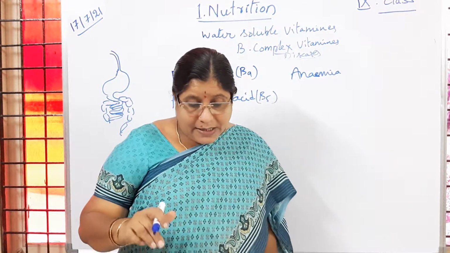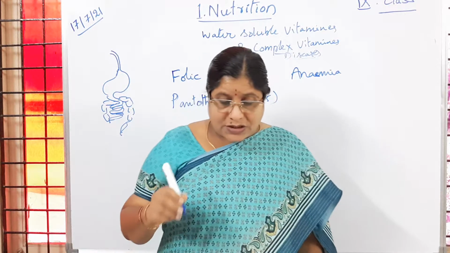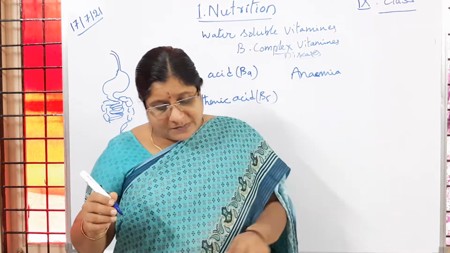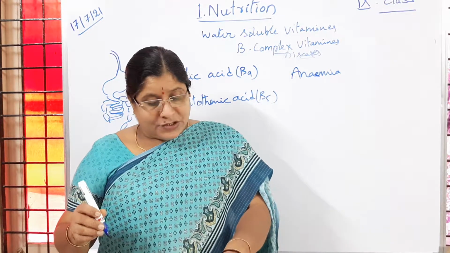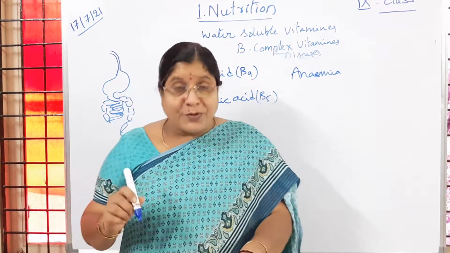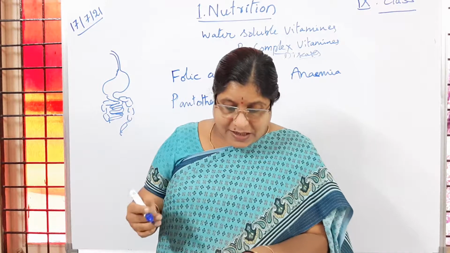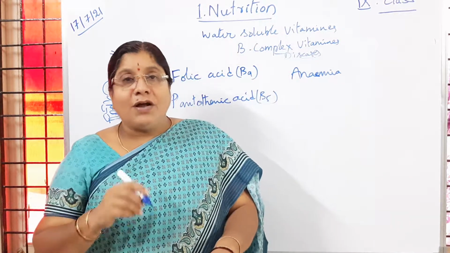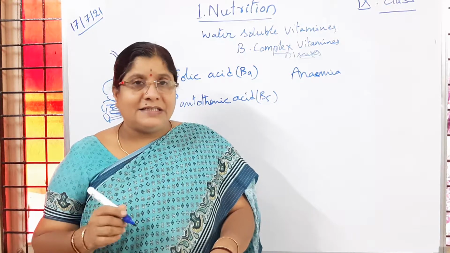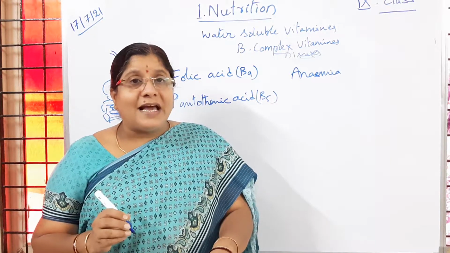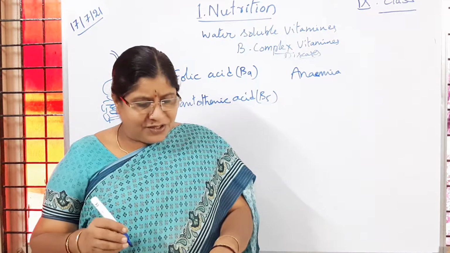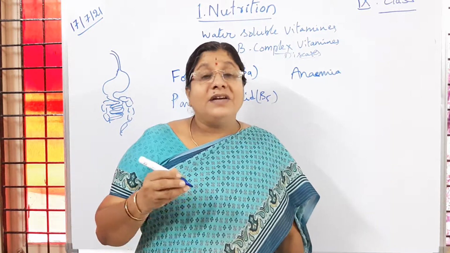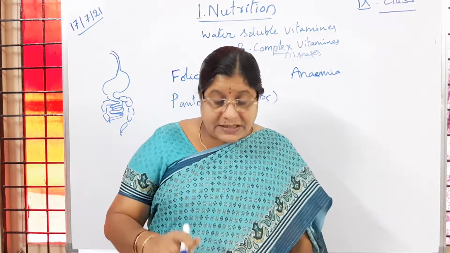B5, and it is present in sweet potatoes, groundnuts, vegetables, then liver, kidney, eggs. So almost all the food items, sweet potatoes, groundnuts, vegetables, liver, kidney, eggs. So in all the food items this pantothenic acid is present. So pantothenic acid deficiency results in burning